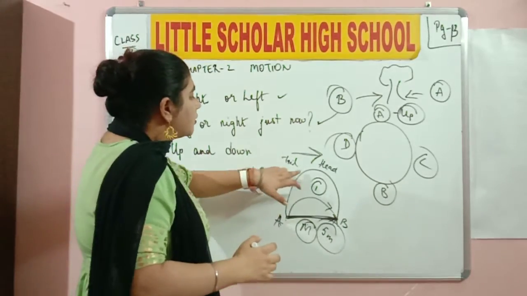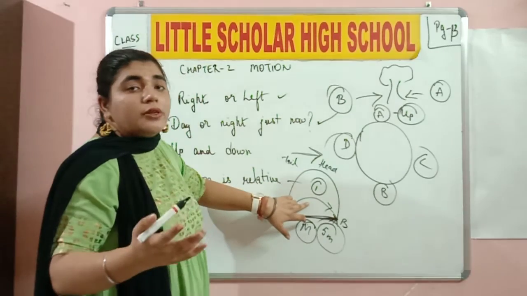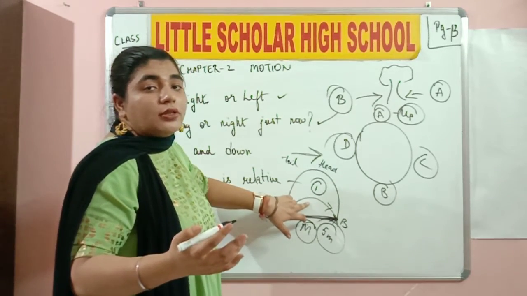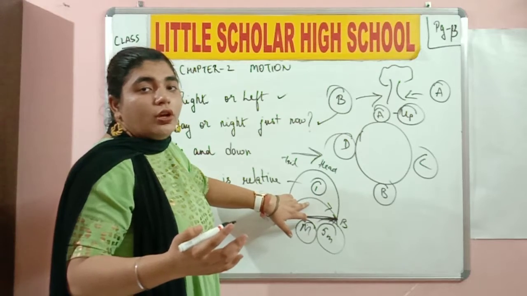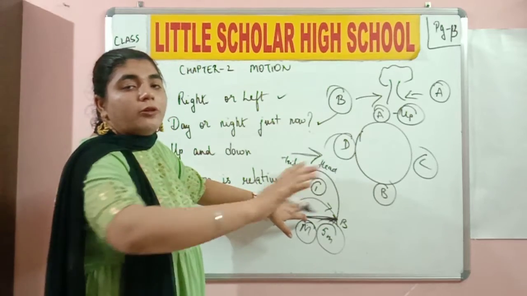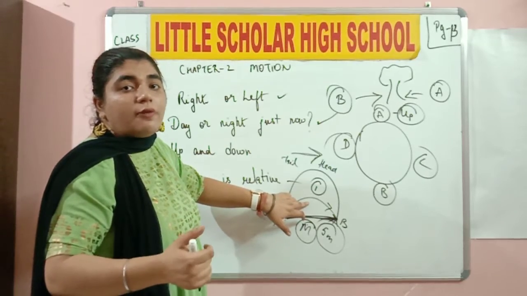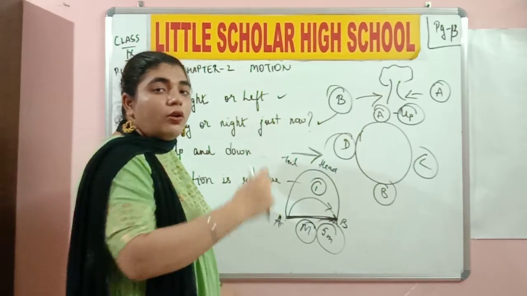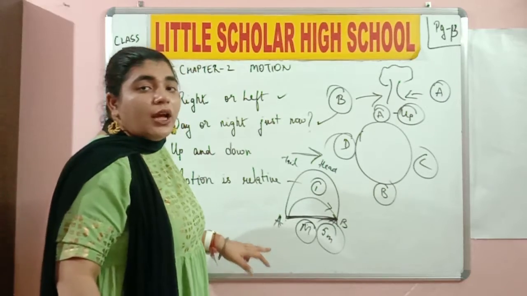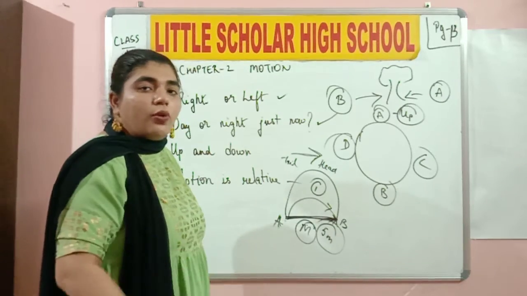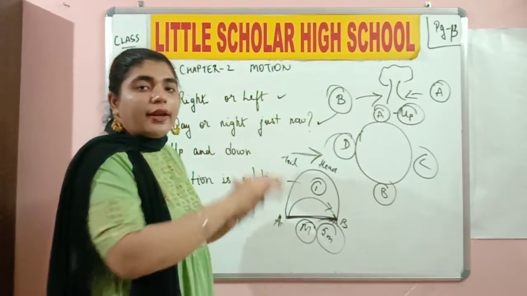I cannot consider this case or this case to be displacement because I could not predict the direction in which my ball is going to move. Okay, definitely it was going to reach point B at one time or another, but taking what direction? That was unpredictable. But if I roll the ball on the floor towards point B, I know in which direction I am rolling the ball. I am rolling it in a straight line direction.